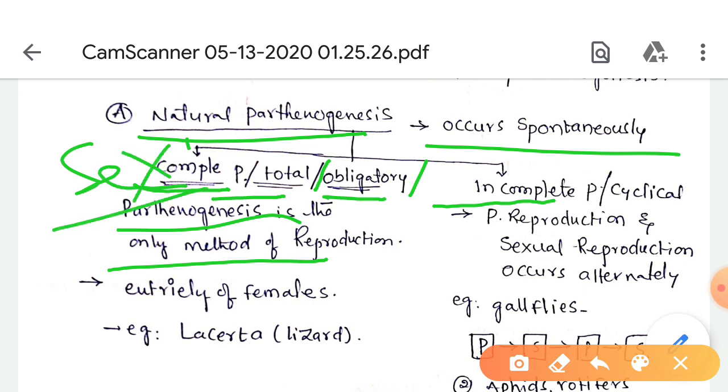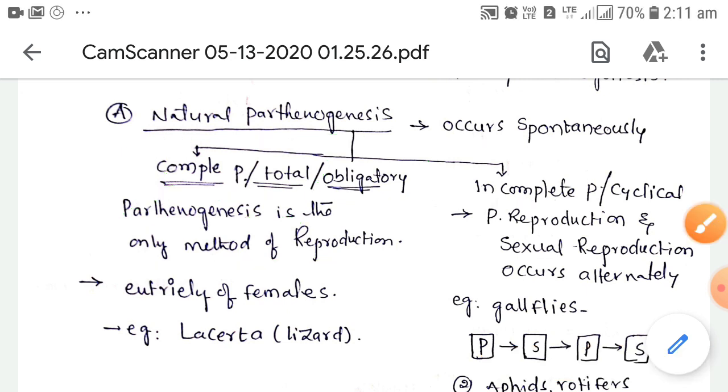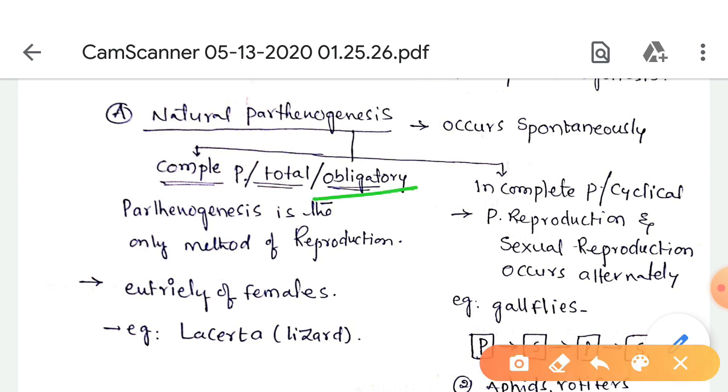The reproduction process is completely done by parthenogenesis. A population exhibiting total parthenogenesis consists entirely of females only. There are no males. Example, Lacerta.